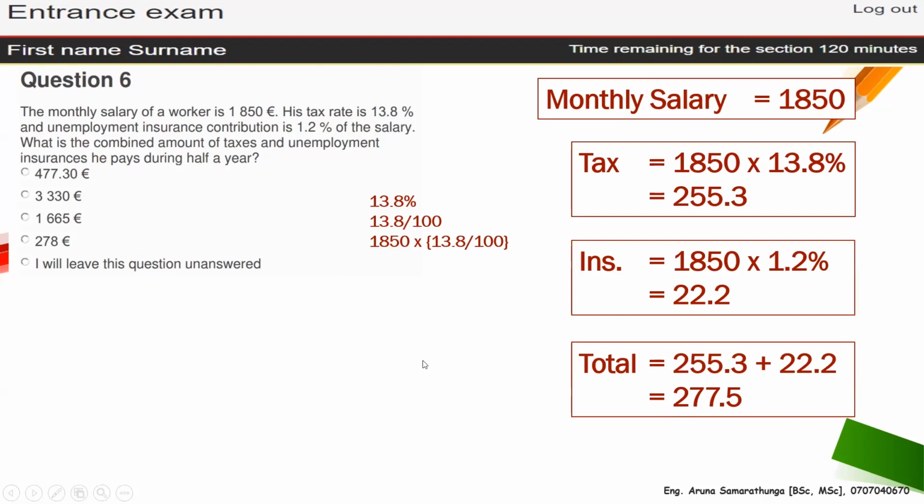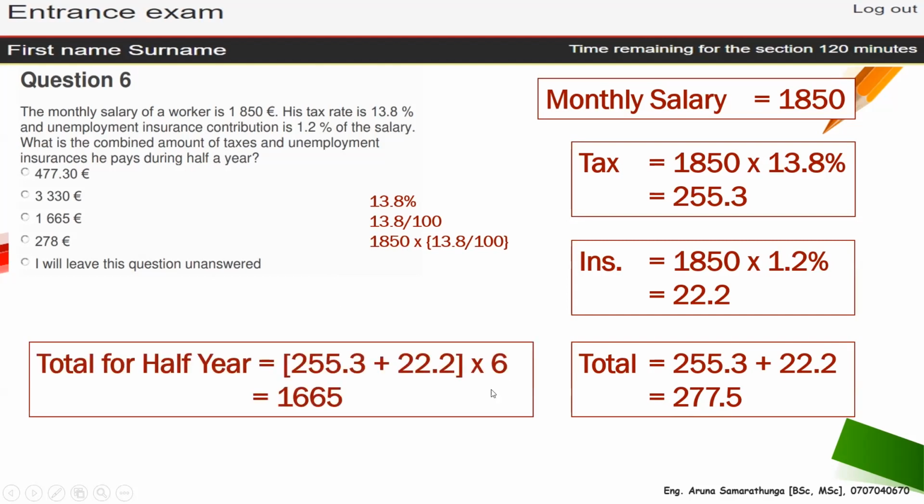Half year means how much? 6 months, no? So you have to multiply by 6. This is the same thing, 155 here and 22 here, and this is for the month. So multiply by 6, and this is the answer: 1665.